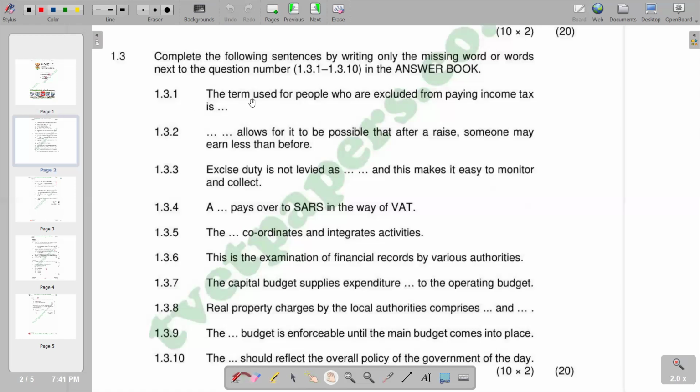For the first question, it reads that the term used for people who are excluded from paying income tax is, and the term is exemptions. So obviously, the exemptions represents the state of being free from an obligation. So the obligation that is being freed here is the income tax. So we have exemption on 1.3.1.